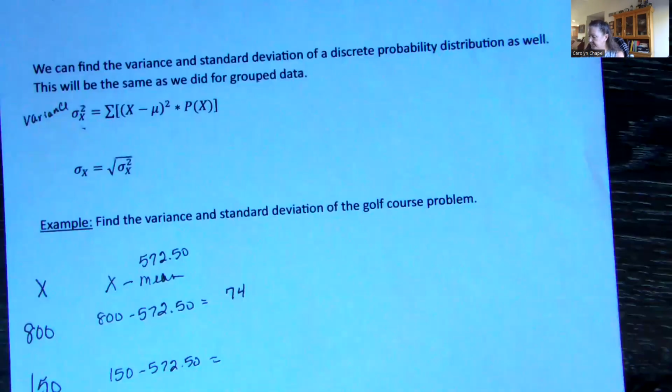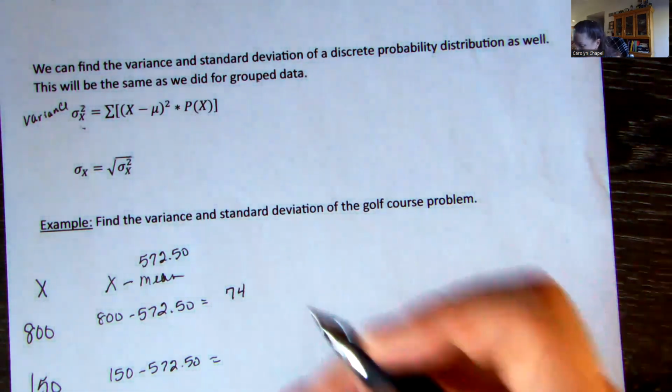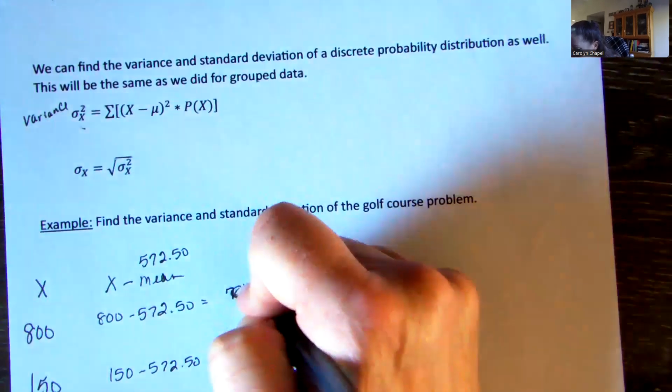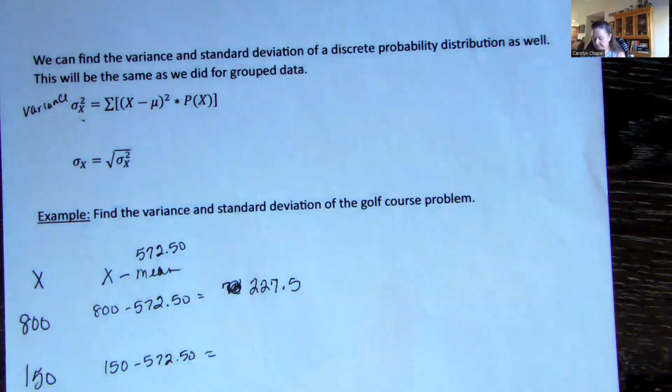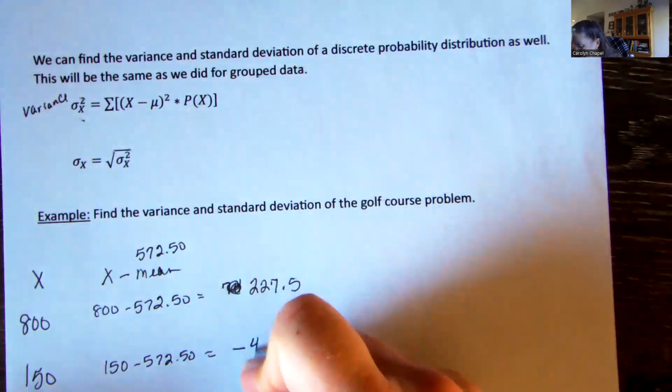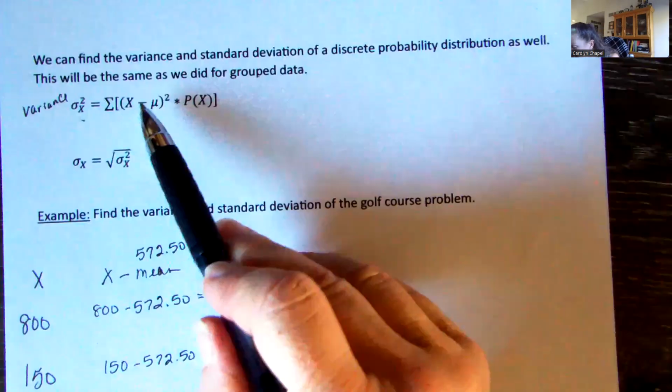Oops, that's not right. 800, wrong number in my calculator. Okay, 227.5. All right, and we're going to do 150 minus that number, 572.5. That gives me a negative 422.5. So those are my pieces inside here.